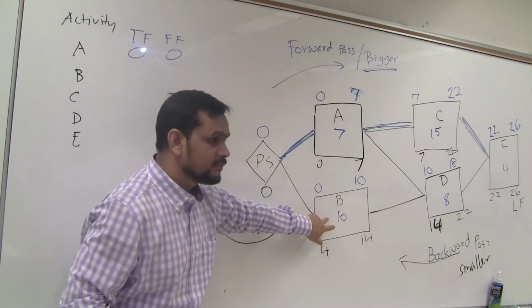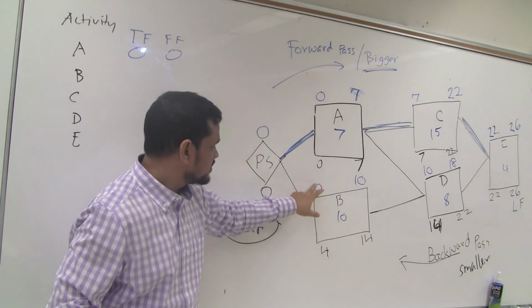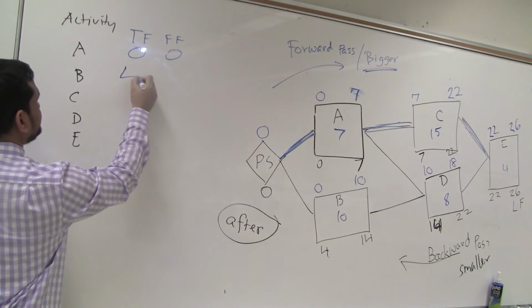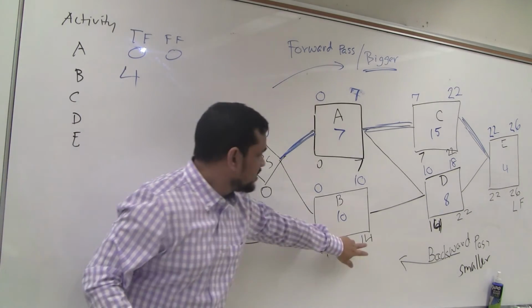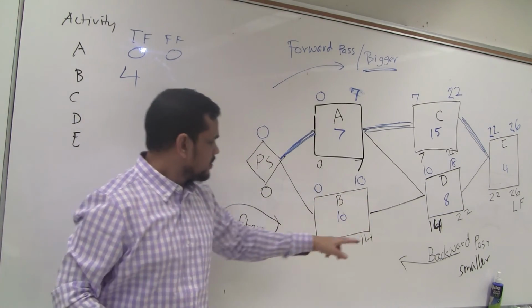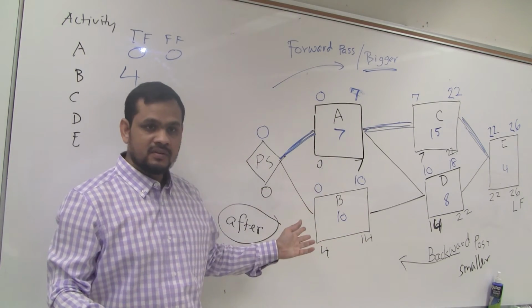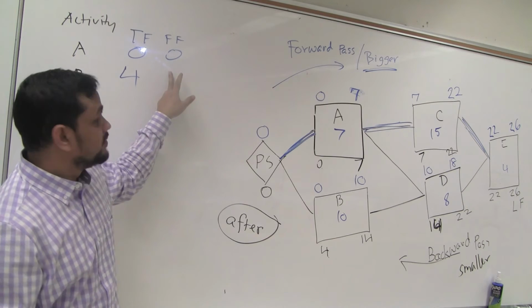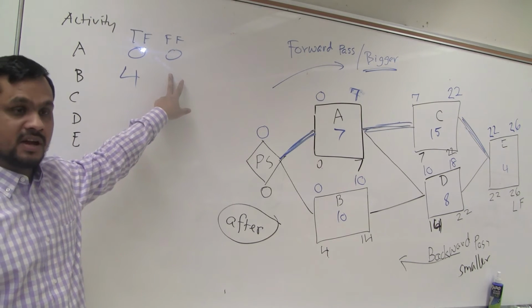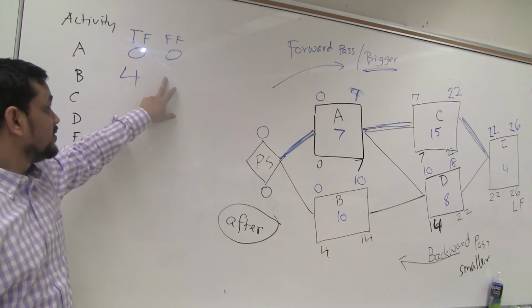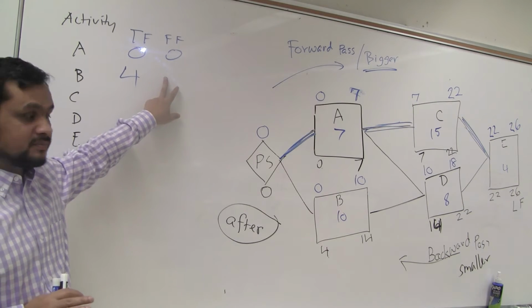B here, total float, this minus this. So 4, or 14 minus 10, again 4, or 14 minus 10 minus 0, again 4. Whatever it is, 4. Free float can be 0, can be 1, can be 2, can be 3, can be 4, cannot be 5. Okay, free float.